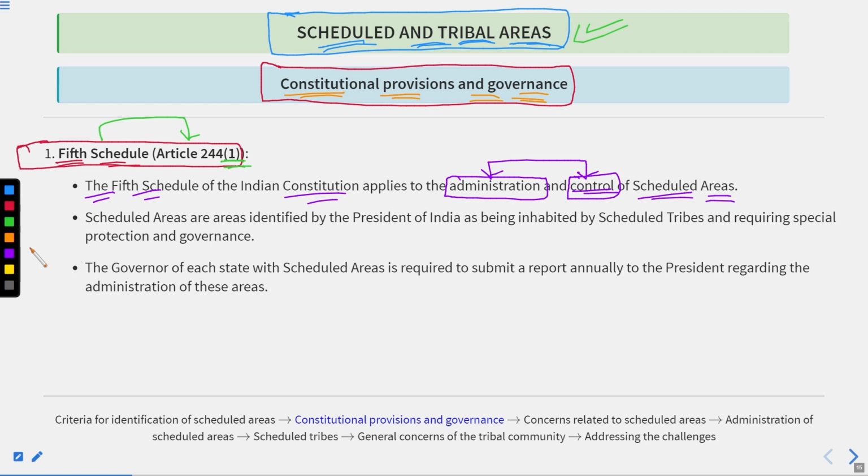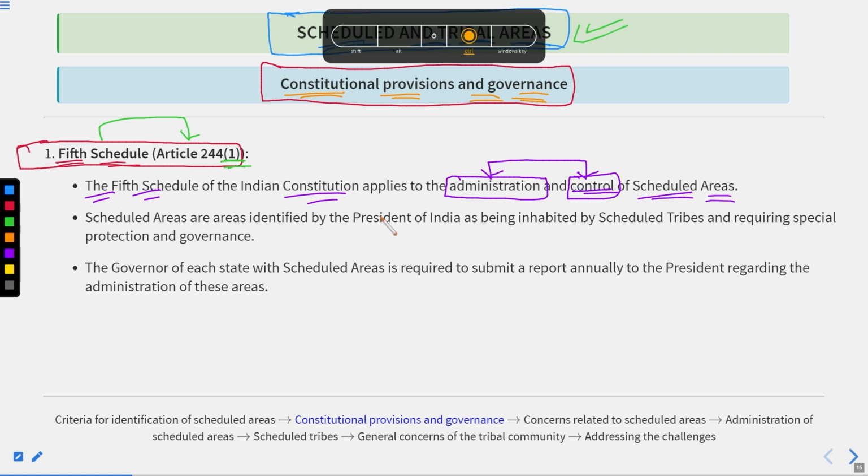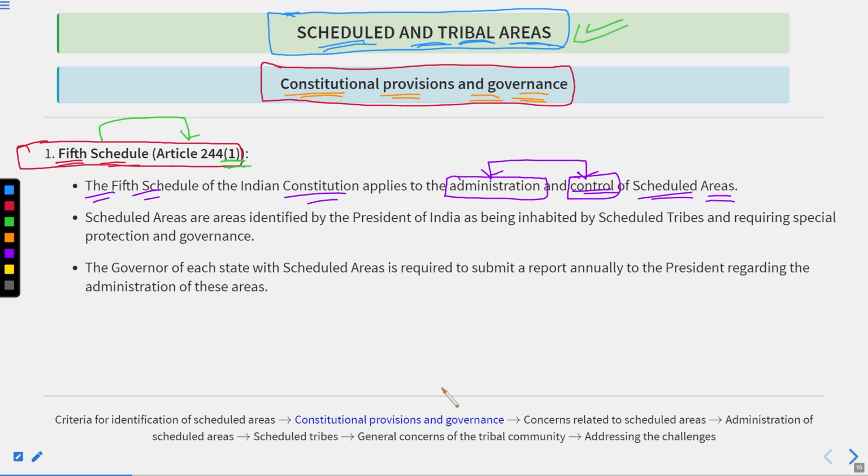But what could happen because of this? When the government tries to intervene less, it lets the forces run free on the ground. If we talk about any schedule area, any tribal area, it is quite impossible that the particular area is inhabited by only one tribe.